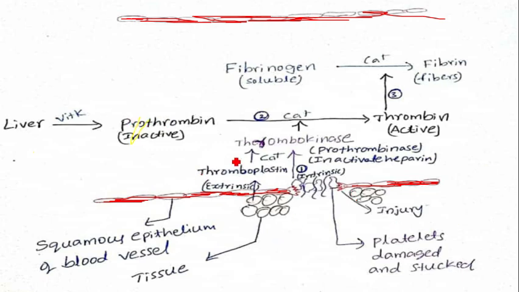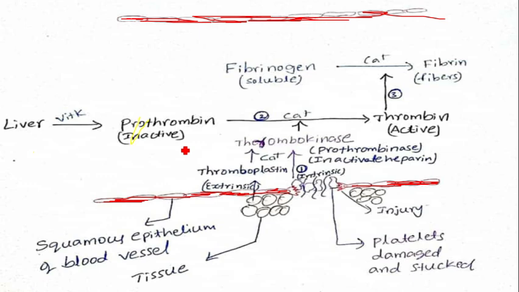Before going to see the complete details of the mechanism of blood coagulation, we have to see what blood coagulation or clotting is. Blood coagulation means the formation of solid blood from liquid blood, or liquid blood is converted into solid blood in the process of blood clotting.